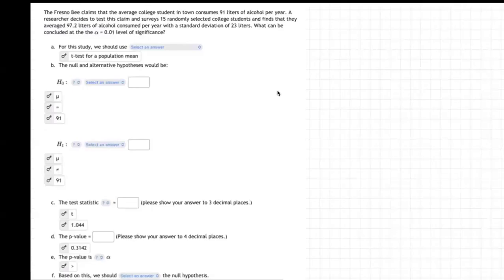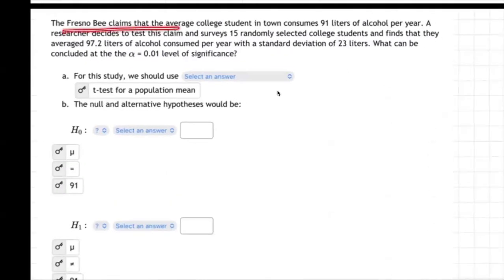Okay, so in this example, it says the Fresno Bee claims that the average college student in town consumes 91 liters of alcohol per year. A researcher decides to test this claim and surveys 15 randomly selected college students and finds that they average 97.2, that's even more than 91, liters of alcohol consumed per year with a standard deviation of 23 liters. What can be concluded at the alpha 0.01 level of significance?